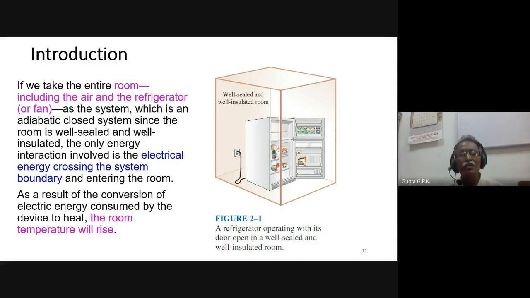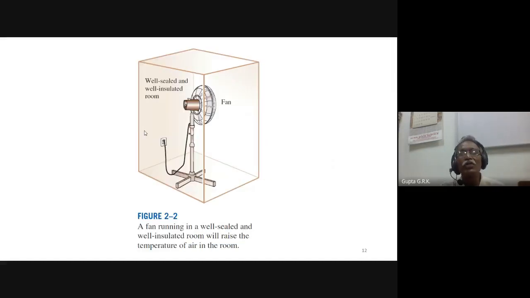Is my argument clear? If we take the entire room, including the air and the refrigerator or a fan, as the system, it is an adiabatic closed system, since the room is well sealed and well insulated. The only energy interaction involved is electrical energy crossing the system boundary into the room. As a result, due to the conversion of electrical energy consumed by the device to heat, the room temperature will rise. The internal energy of the air in the room increases. That is true for a fan also: a fan running in a well-sealed and well-insulated room will raise the temperature of the air in the room.